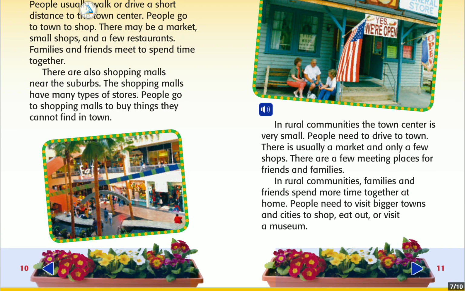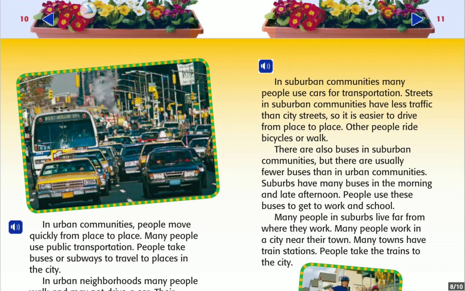In rural communities, the town center is very small. People need to drive to town. There's usually a market and only a few shops. There are few meeting places for friends and families. In rural communities, families and friends spend more time together at home. People need to visit bigger towns and cities to shop, eat out, or visit a museum.